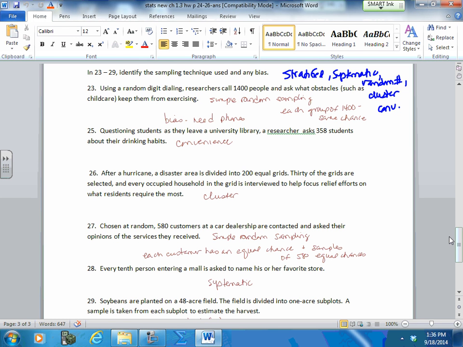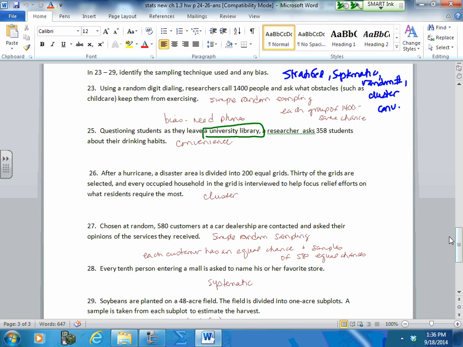Number 25, questioning students as they leave a university library. A researcher asked 358 students about their drinking habits. That's a convenience, because when they leave a library, they were studying. Chances are they weren't out drinking, and they're probably not big drinkers. So that has a little convenience and a little bias in it.